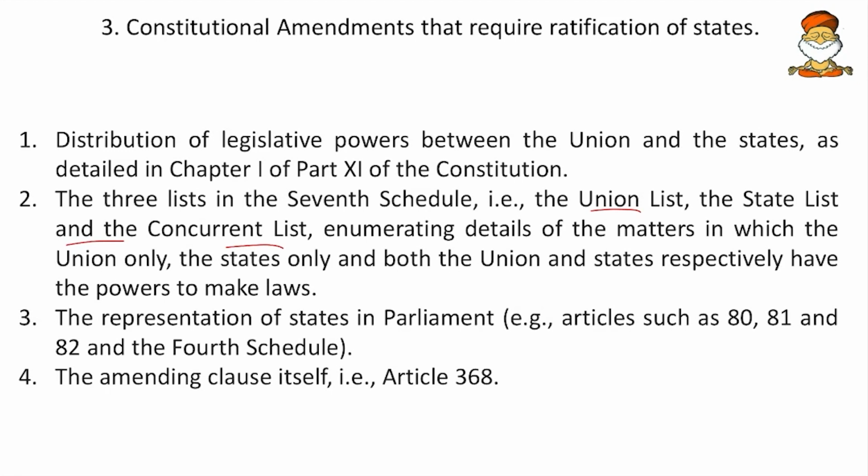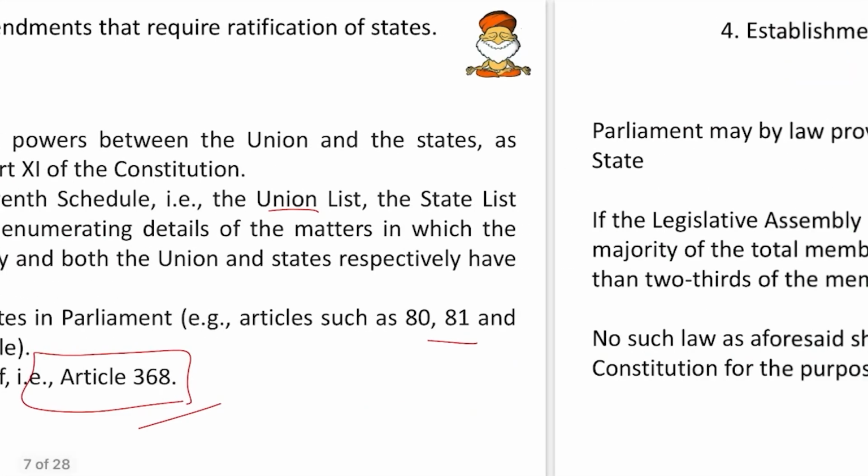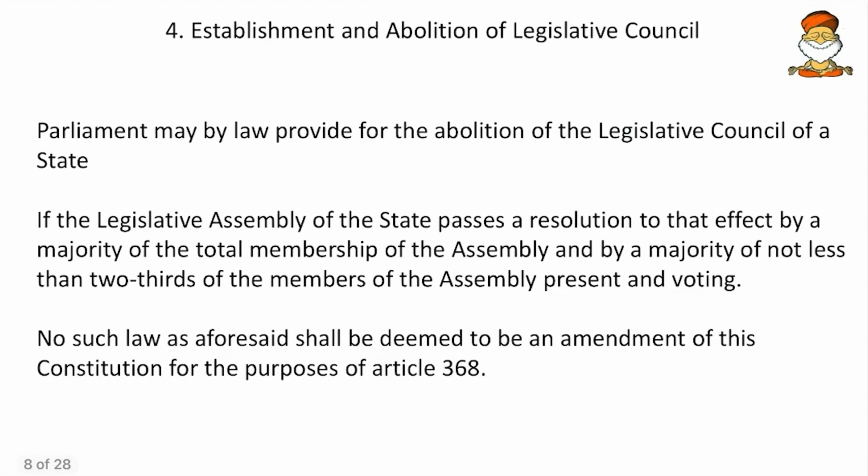Then, representation of states in the parliament. Here again, whenever we are changing the 4th schedule, then articles 80, 81 and 82, we are going to. Then, the procedure of the constitutional amendment itself. So Article 368 itself, that requires ratification. Then come to next, establishment and abolition of legislative council. Many states have proposed to abolish and also to establish legislative councils. So in that perspective, it becomes important.